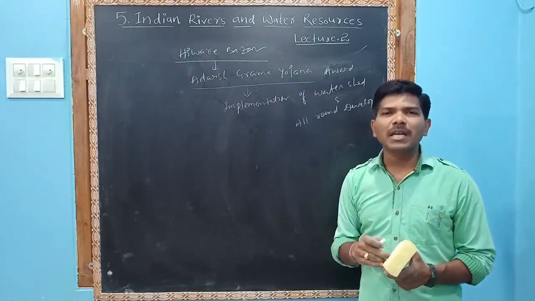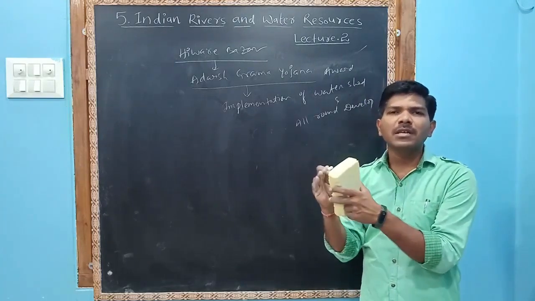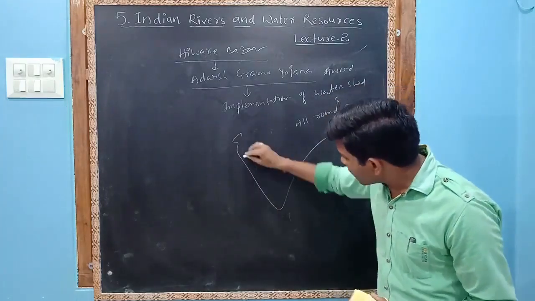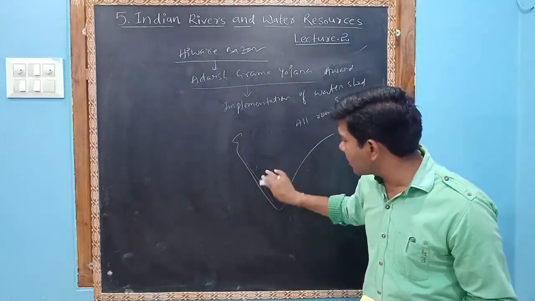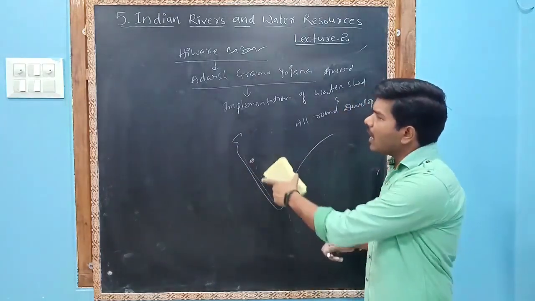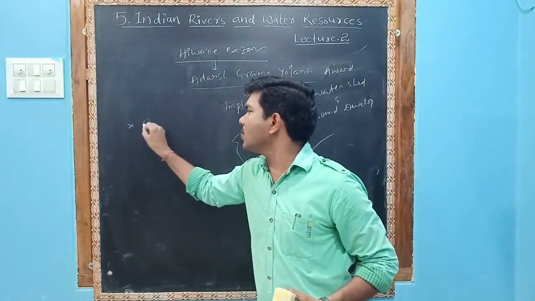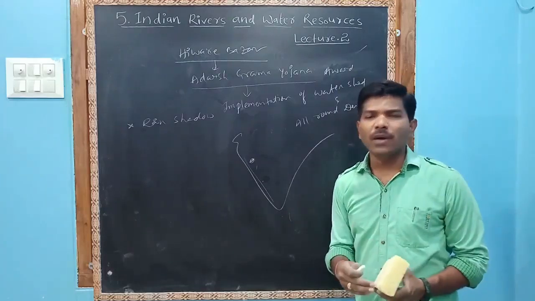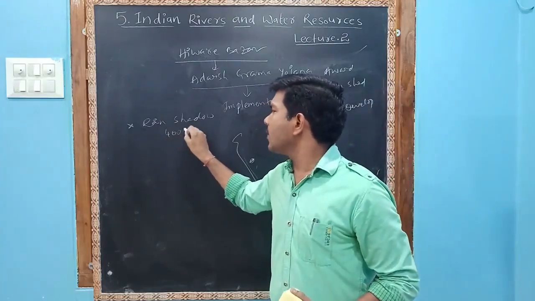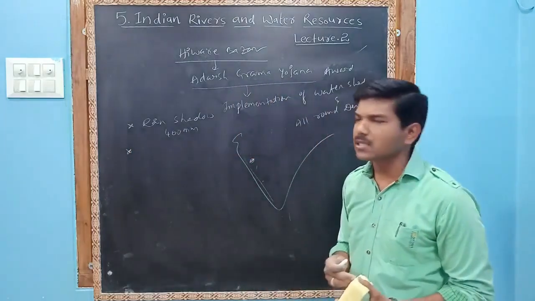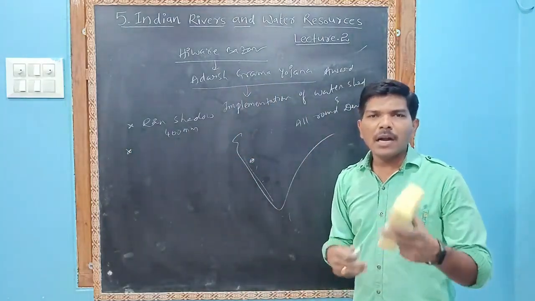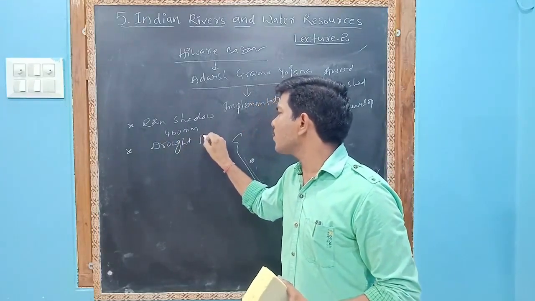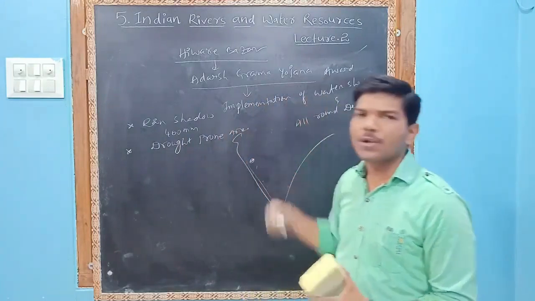Hiware Bazar is located on the eastern side, in the eastern rain shadow of the Sahyadris. For example, this is India, and these are the Sahyadris, this side. So Hiware Bazar is located in the rain shadow region. There is no appropriate rainfall. Very little rainfall is there, approximately 700 millimeters on average. It is mostly affected by droughts. It is a drought prone area. Once upon a time it was a drought prone area.